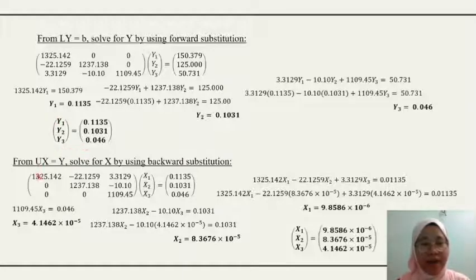For the x, from equation Ux equal to y, we solve by using backward substitution, and then we can find the values of x1, x2 and x3.